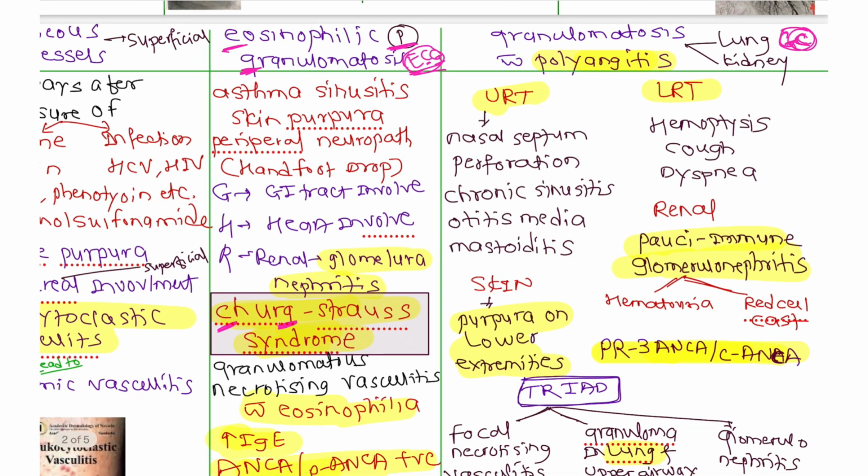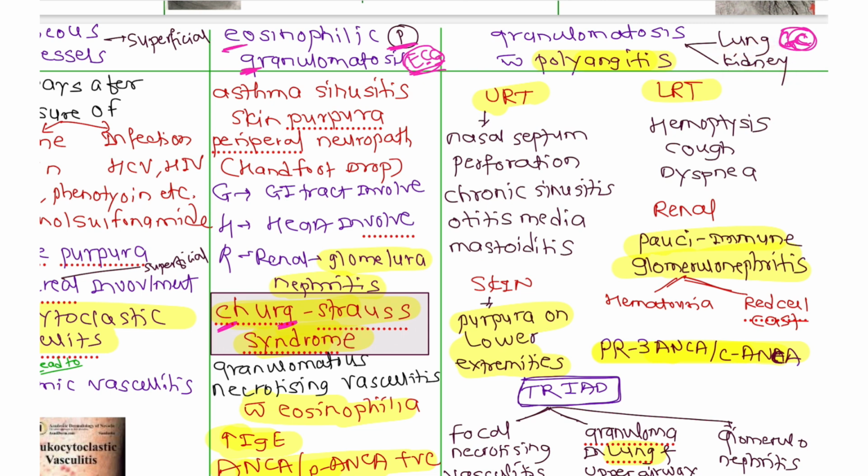I will tell you later. Now in granulomatosis with polyangiitis, this is LRC, that is the involvement of the lung and renal, that is the kidney. There is involvement of the lung and kidney.